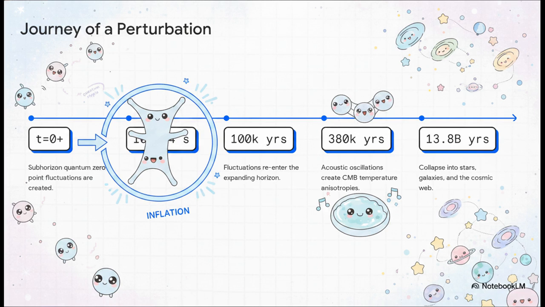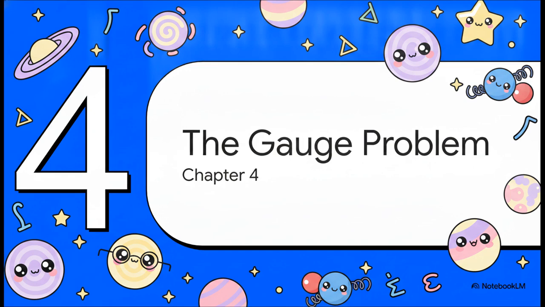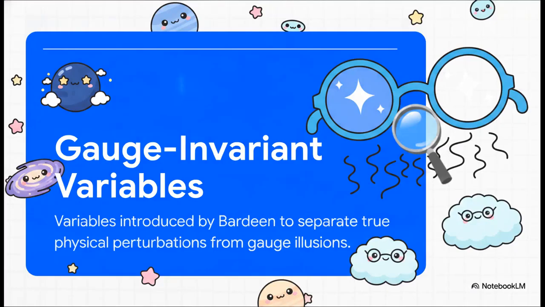It gets stretched so big that it's larger than the observable horizon. And once it undergoes this horizon exit, causal physics can't act on it anymore. It just completely freezes in place, locked in as a permanent macroscopic seed. Now for a bit of the math side. Chapter 4, Resolving the Gauge Problem. You see, mathematically tracking these frozen ripples through time presents a massive theoretical challenge for physicists, known as the gauge problem.